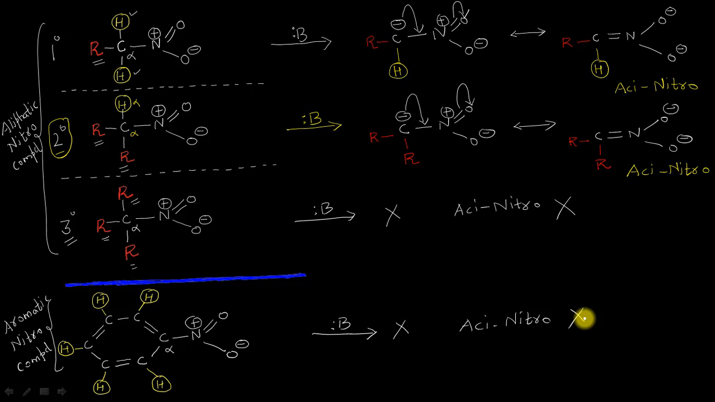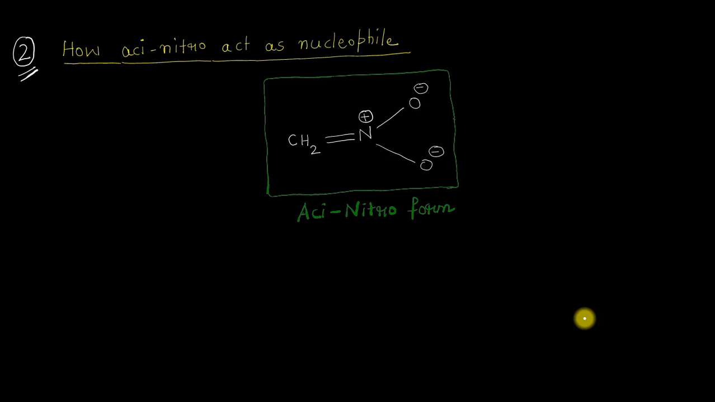Okay, now because we have learned what the aci-nitroform is, it is time to see how our aci-nitroform can act as a nucleophile. Because this whole lecture is about those chemical reactions of the nitro compounds in which the aci-nitroform will be acting as a nucleophile. So you can see here, this is the aci-nitroform, and let me write here, this aci-nitroform has been generated from nitromethane.